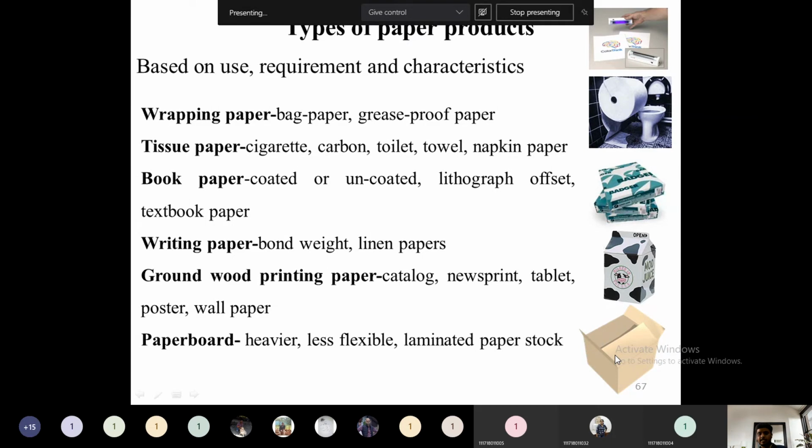We can't bend as such. Okay, these papers can be bent as such. So this will have less flexibility, but they offer strong carrying ability, so other substances can be stored inside that one. So these are laminated paper stocks.